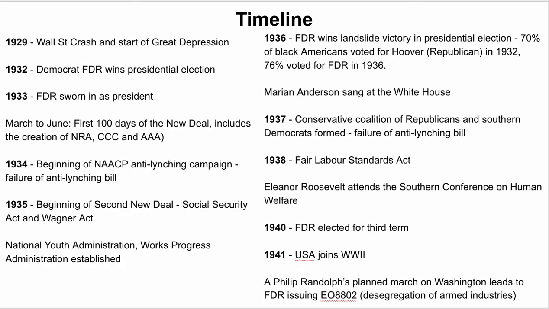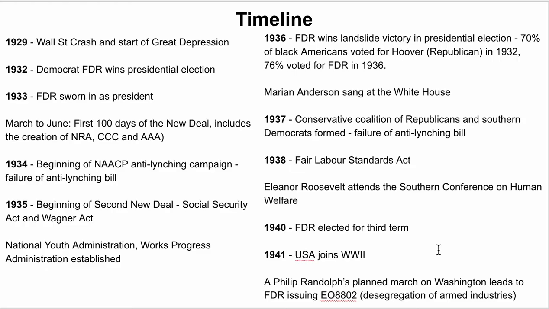Okay, so now going into the timeline. The topic starts in 1933, but it's important to know that before that we've had the 1929 Wall Street crash and the Great Depression. In 1932 FDR wins the election, and he's inaugurated in 33. Then you get this huge raft of legislation, the alphabet agencies, being implemented in 1933. In 1934, the NAACP are campaigning for an anti-lynching bill, which doesn't succeed, so you can use that as evidence of the limitations of support or the influence of Southern Democrats.